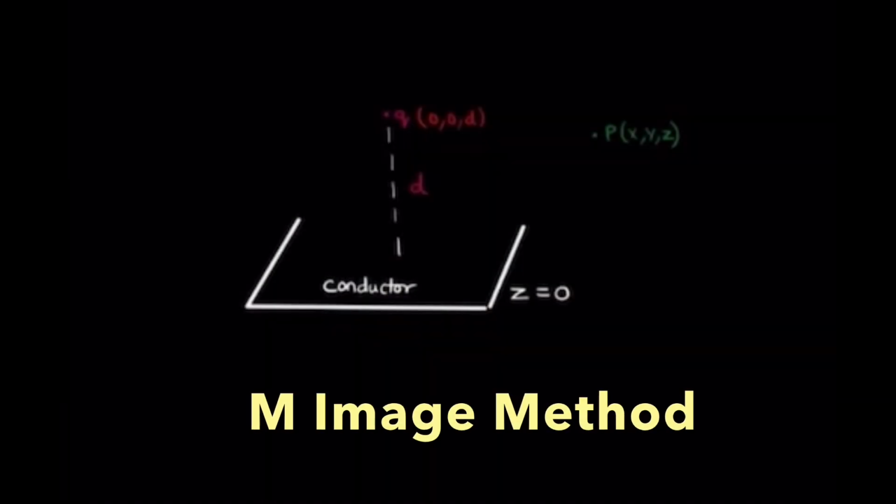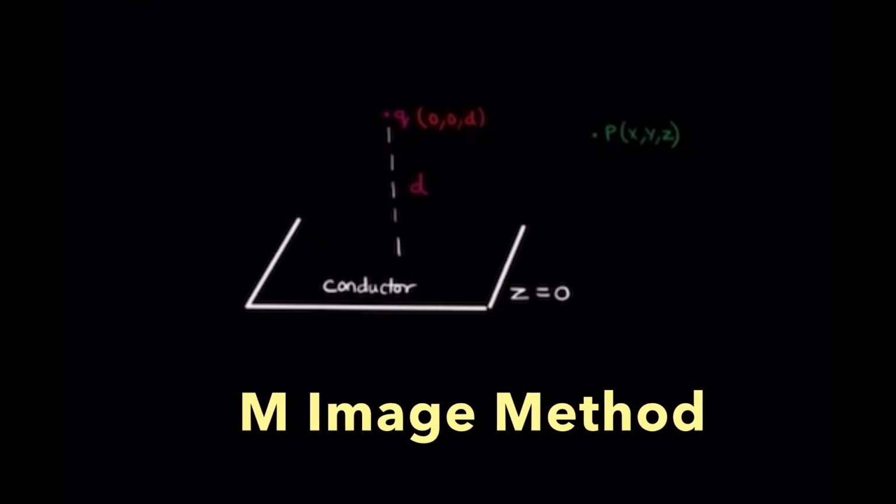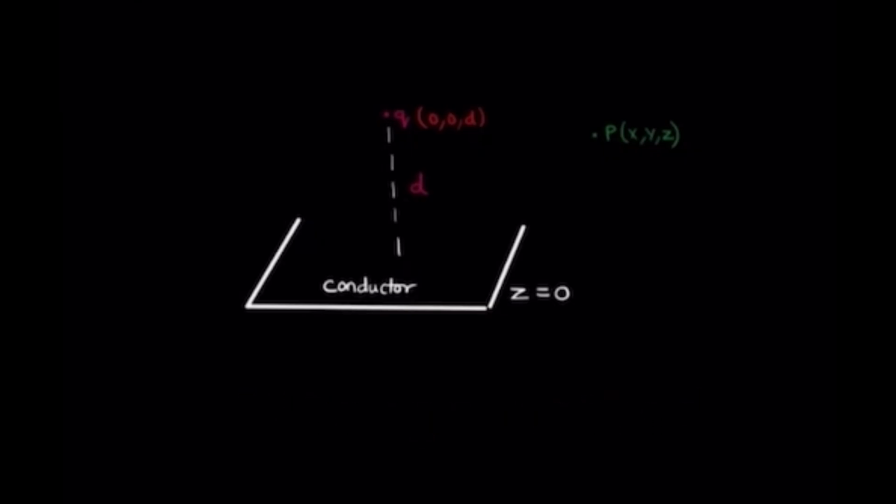What if I give you a point charge and a conductor? The point charge is kept at a distance of (0, 0, d) along the z-axis, and I ask you to calculate the electric field at some particular point (x, y, z). You know, it is very, very difficult to solve this problem using conventional methods, as you don't know the amount of induced charge due to this positive charge onto the conductor.